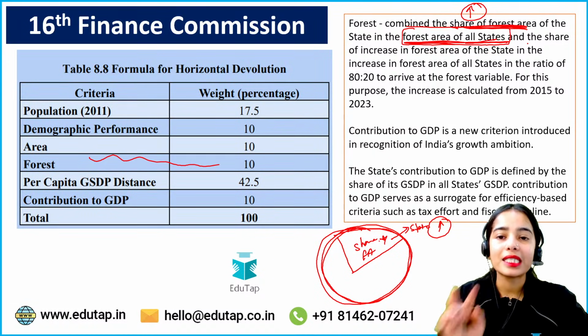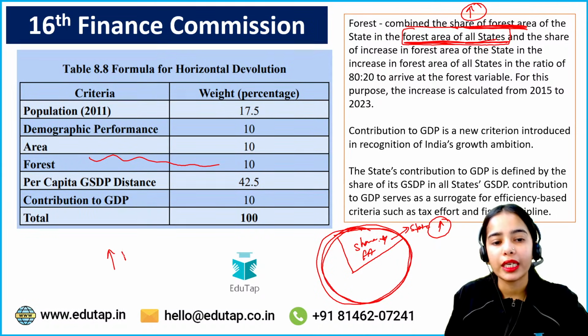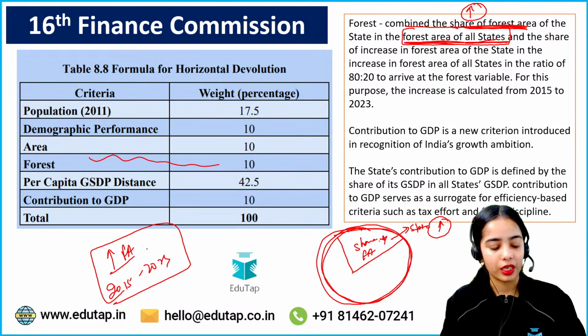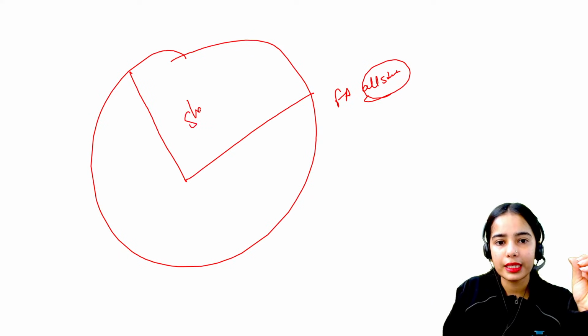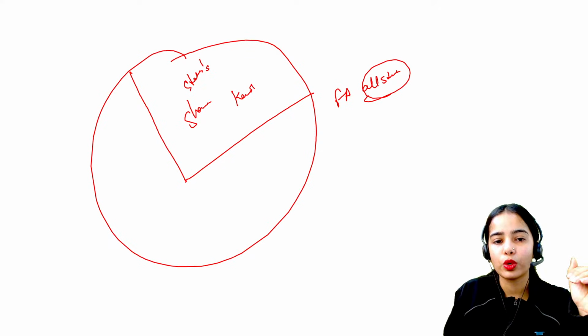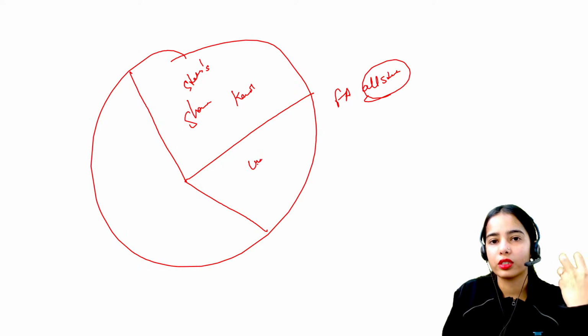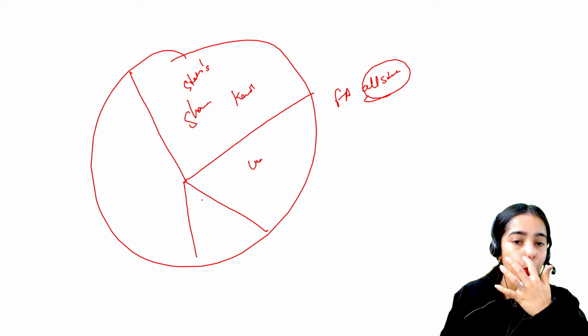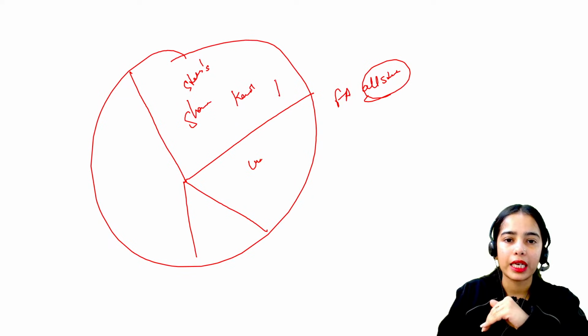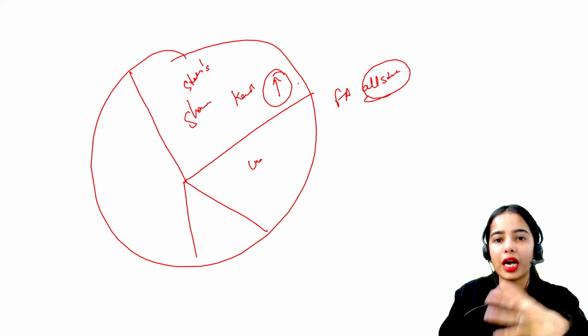Okay, as well as the second criteria, that is the growth in the forest area from 2015 to 2023. So basically an 80-20% rule is followed. Out of the total forest area in all the states combined, a particular state's share is seen. So for Kerala, let's say the share is more. For Uttarakhand also the share is more for the forest area. In Himachal also, let's say the forest area coverage is more. So the states that have higher forest area will get higher benefit, higher awards.